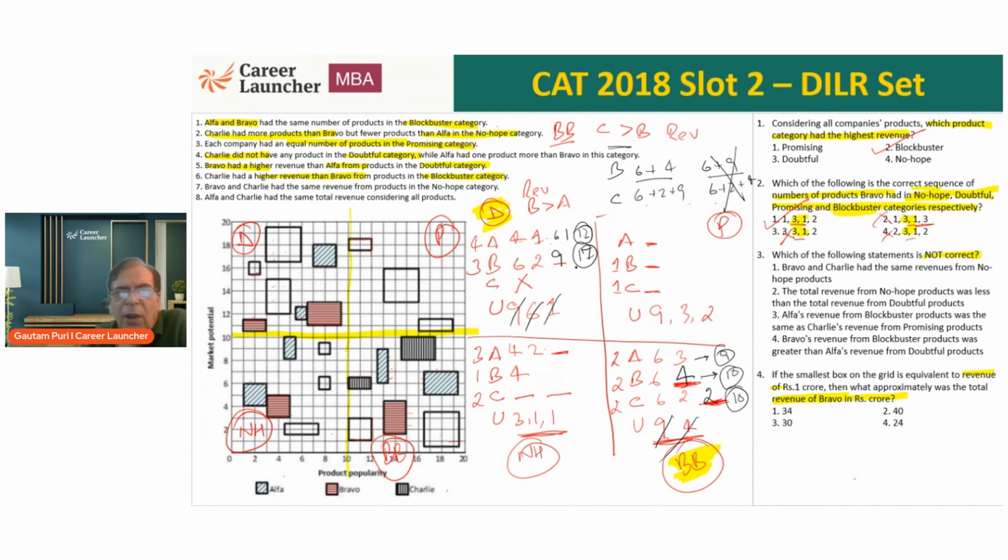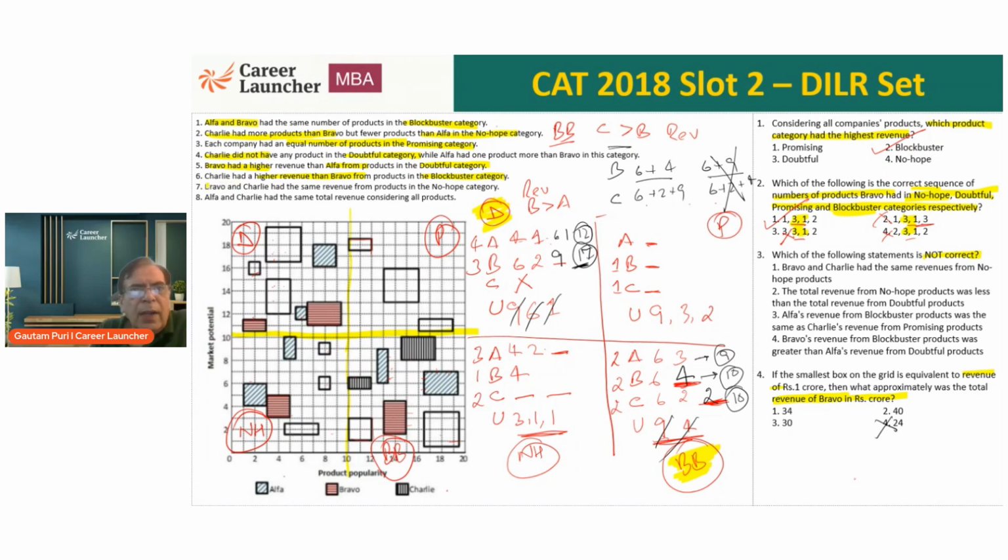What do we have here? We already have a 17 out here and 10. Okay. So revenue for Bravo from doubtful is 17 and from this one, what is it called? Blockbuster is 10. So 27 is already there. One choice eliminated. Okay. And most probably, even if I look at 27, 1 plus 1 is also possible. Okay, let's look at the next statement now.